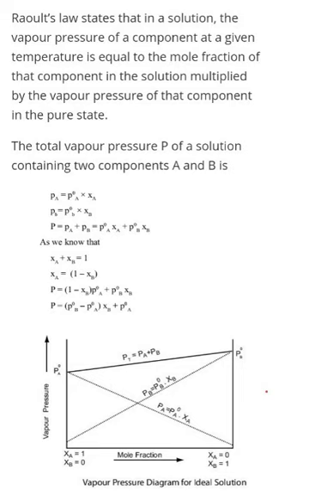Similarly, for the next component, PB is equal to P naught B into XB. As with component A, PB will be the partial pressure of substance B, P naught B will be the pressure of pure substance B, and XB will be the mole fraction.